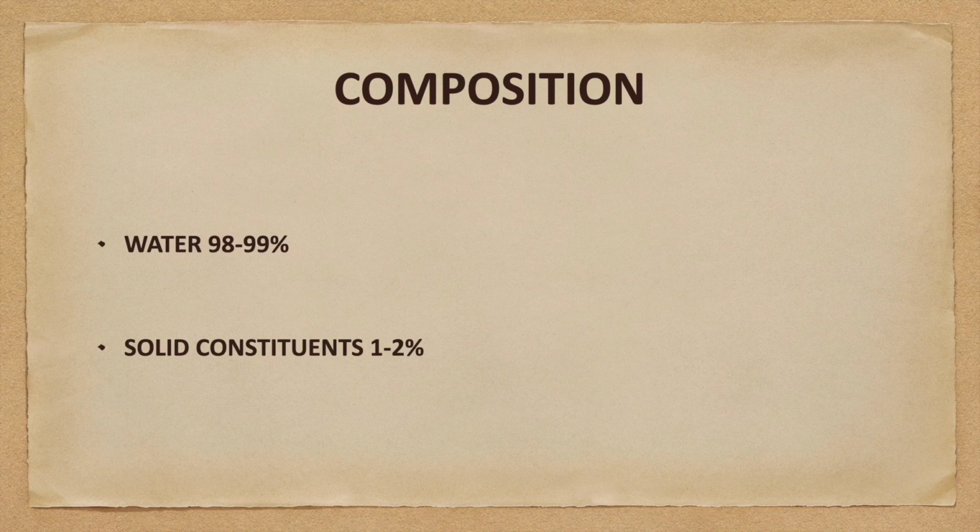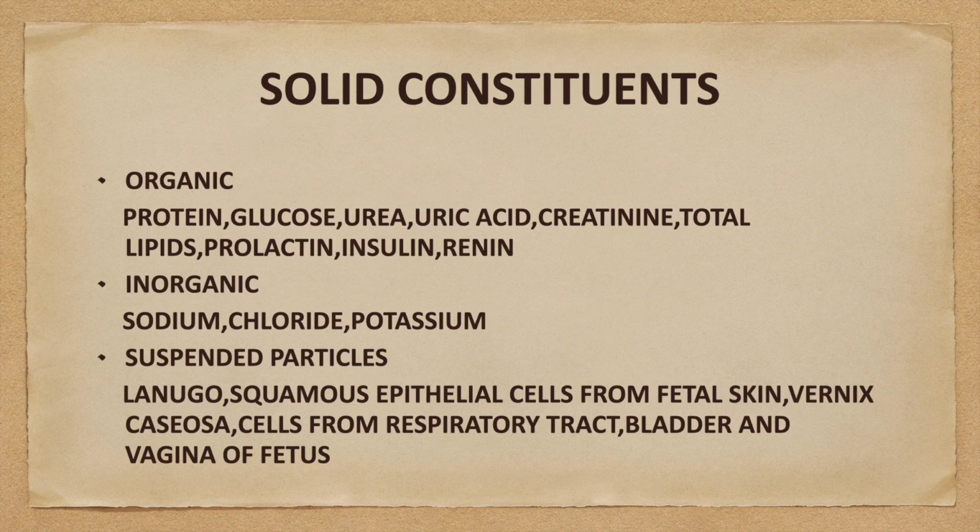Composition: it contains 98 to 99% of water and 1 to 2% of solid constituents. The solid constituents are again classified into organic, inorganic and suspended particles. The organic contains protein, glucose, urea, uric acid, creatinine, total lipids, prolactin, insulin and renin.